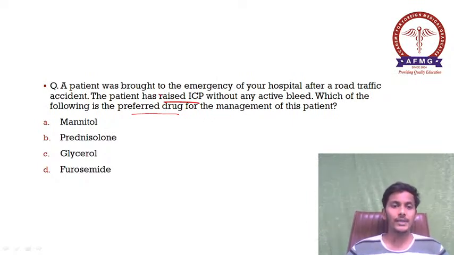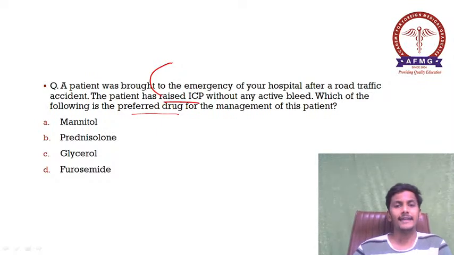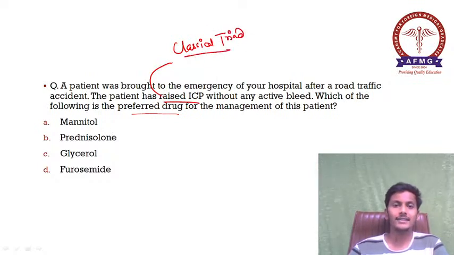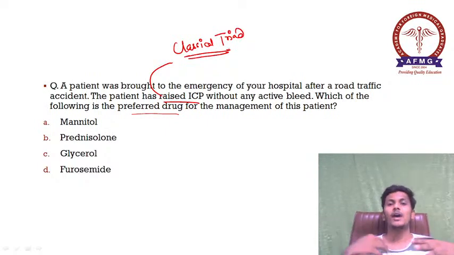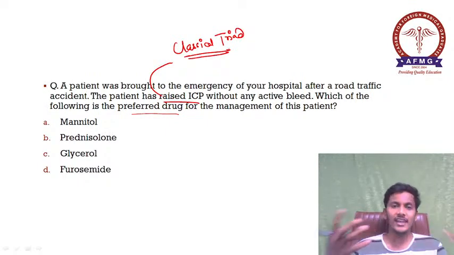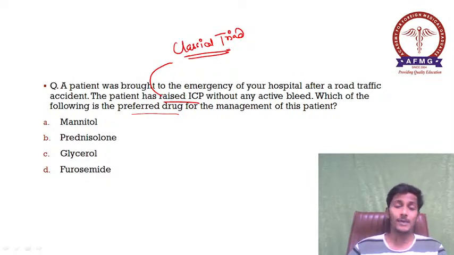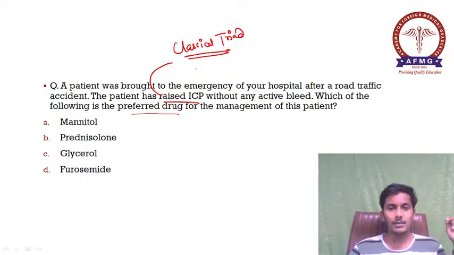As we all know, please remember, in cases of raised ICP, the classical triad which is seen is an important question. Raised ICP can be due to various causes. It can be due to any malignancies, it can be due to hydrocephalus, it can be due to any infections. So there are multiple causes of raised ICP. It can be due to meningitis. So what is the classical triad of raised ICP? The mnemonic is HIB. Okay, so please remember.